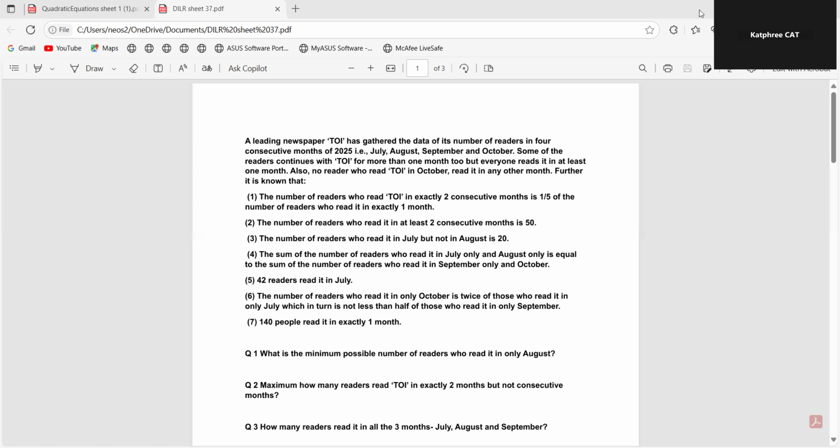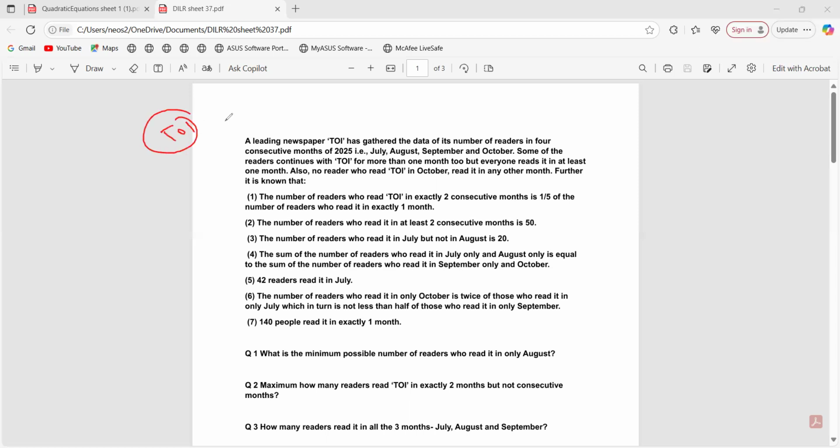So, before coming to the points, what we have understood from what the question is telling you is that there is a newspaper, that is obviously Times of India. And what they have done, they have gathered the data, the number of people who are reading the newspaper TOI. Now, one point they have mentioned, we have 4 months, that is July, August, September, and October, right?